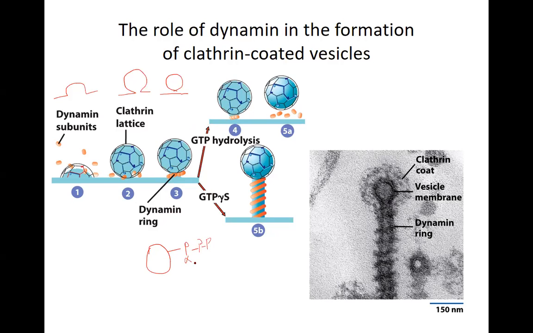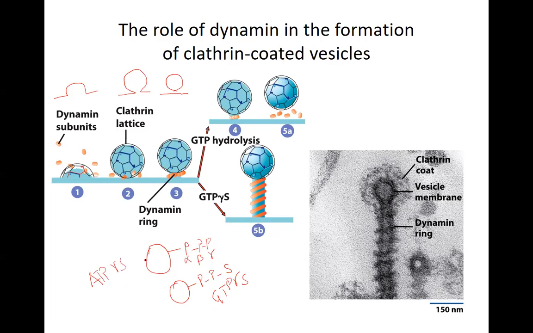This is the alpha, this is the beta, and this is the gamma. This is true for ATP and for GTP. If the last phosphate, the gamma phosphate, is replaced by a sulfur, so again we have the guanine group, we have phosphate, but now we have a sulfur. This is now called GTP gamma S. The same thing can be done with ATP gamma S as well.